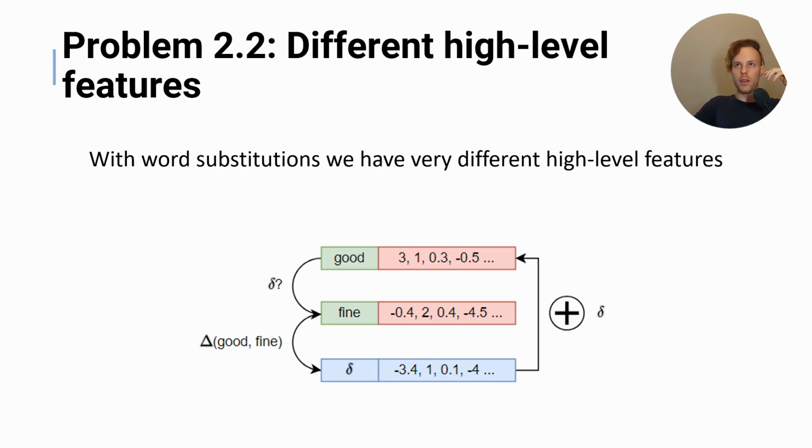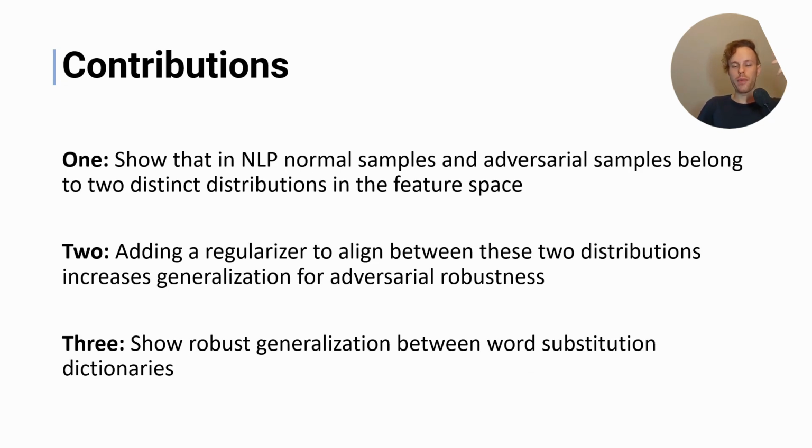We believe these large differences are predominantly due to the fact that when you do word substitutions, the delta is very, very large. So for example, if we take "good" and we substitute it with "fine", you basically have a delta which is substitution dependent. And if you look at the actual embedding, like the numbers, the delta that you add for each value is very, very large. So in this work, we have three main contributions.